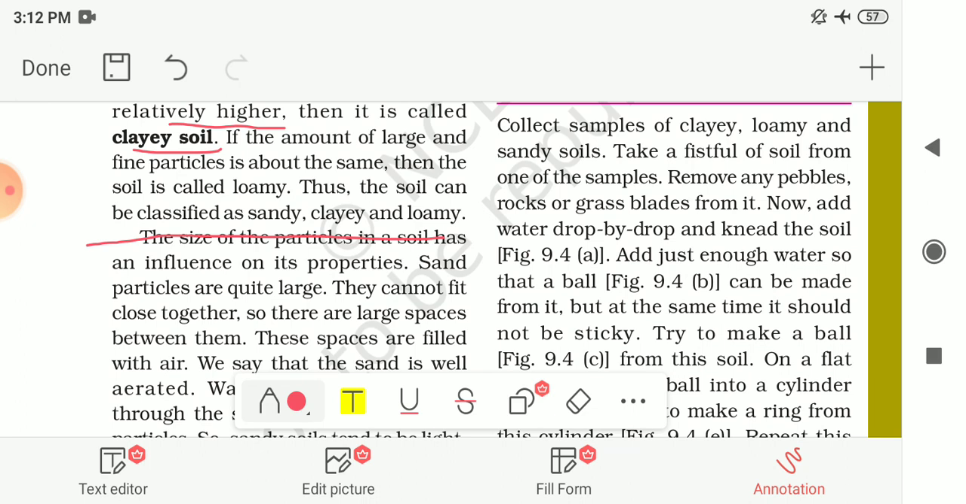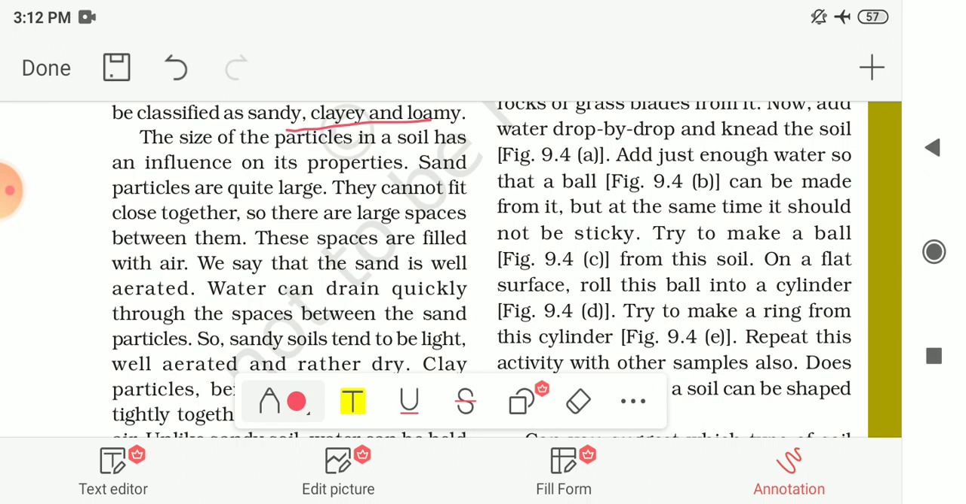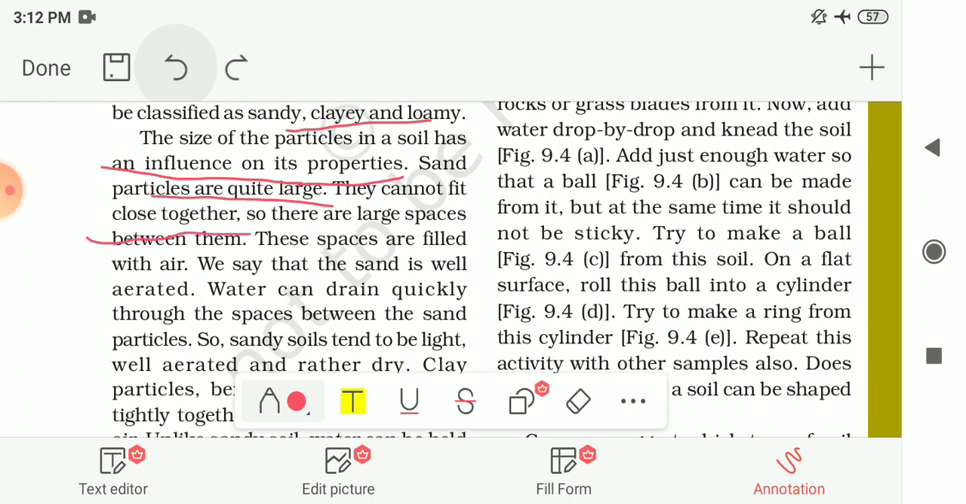And thus the soil can be classified as sandy, clayey and loamy soil. The size of the particles in a soil has an influence on the properties of the soil. Sand particles are quite large, so they cannot fit close together. They cannot fit in the smaller space. So there are large spaces between them, and these spaces are filled with air.